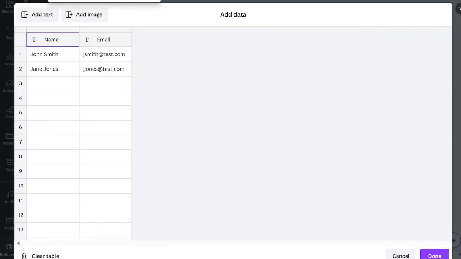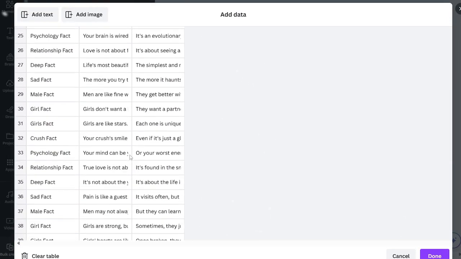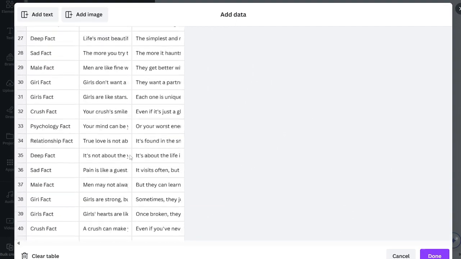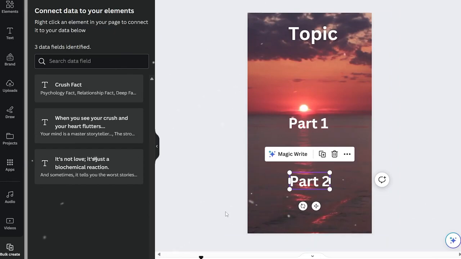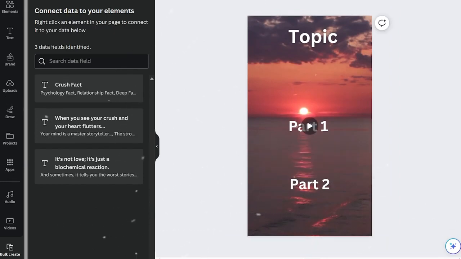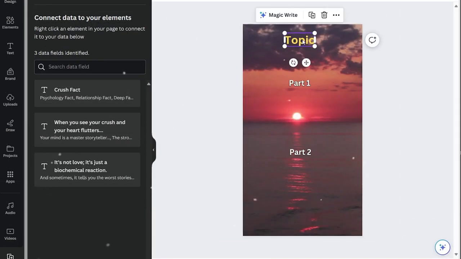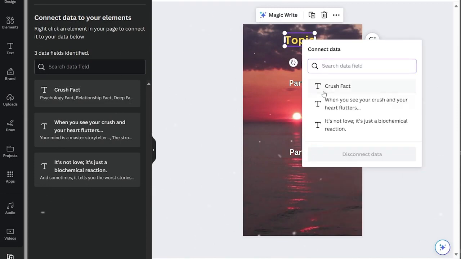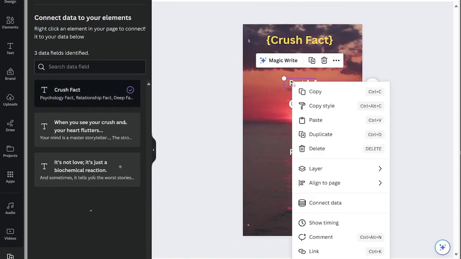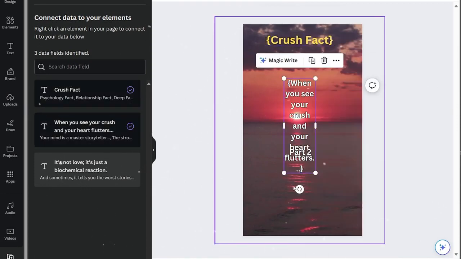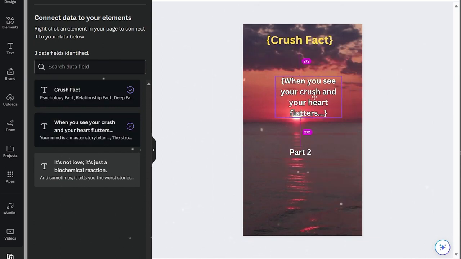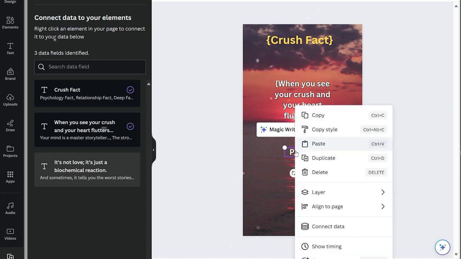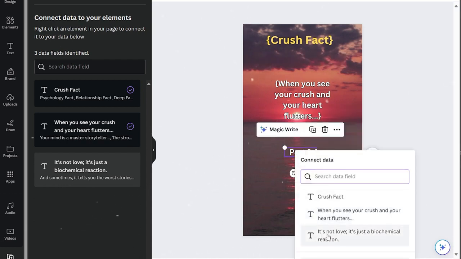Copy your data from ChatGPT, enter it into Canva, and click done. Now, it's essential to connect this data to specific elements on your editor so that Canva knows where to display this information. Connect the data to the topic, part 1 and part 2 by right-clicking on each respective element and choosing the corresponding data source. Finally, drag part 2 over part 1, aligning them to show both sets of text, but with the timing you've set, 3.5 seconds for part 1 and 2.5 seconds for part 2.